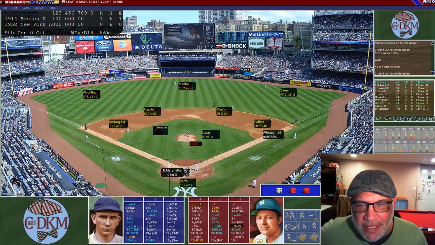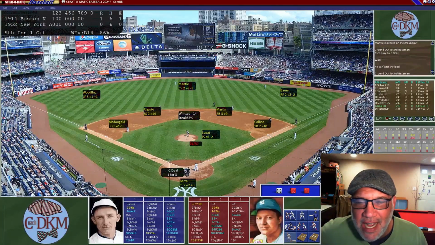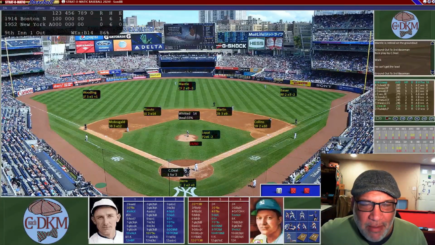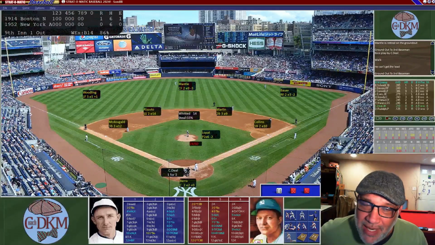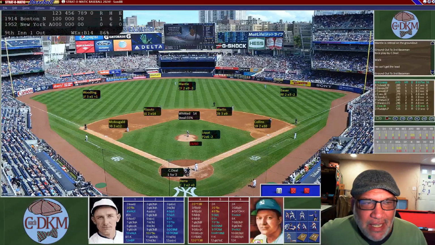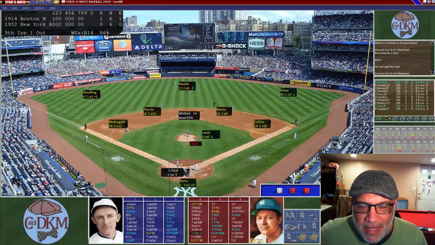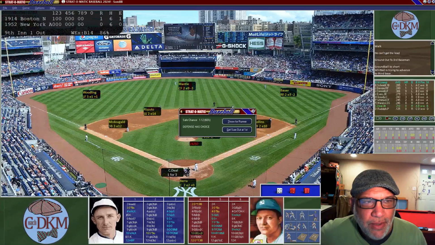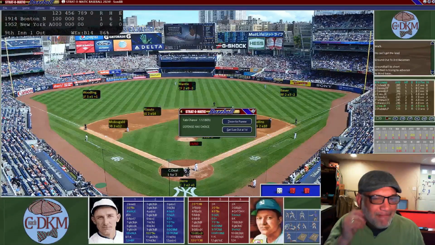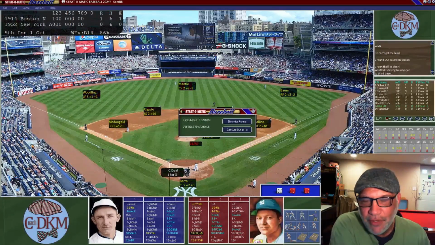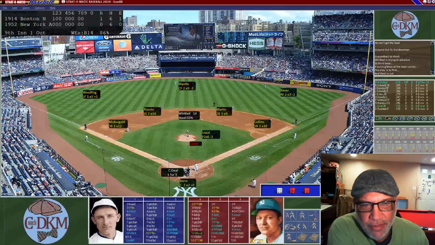Rabbit Maranville is up. He's going to hit a ground ball to McDougald, who has to dive to his right. He cannot throw it for the force out at second, so he's going to take the out at first and just gets out Rabbit Maranville at first base. But Whitted is now in scoring position, and now Deal, the third baseman, is up. And he's going to hit a ground ball to Phil Rizzuto, who has to make a play. We can take the short out at first, or we can throw for the runner. We are going to take the short out at first for 2 down.